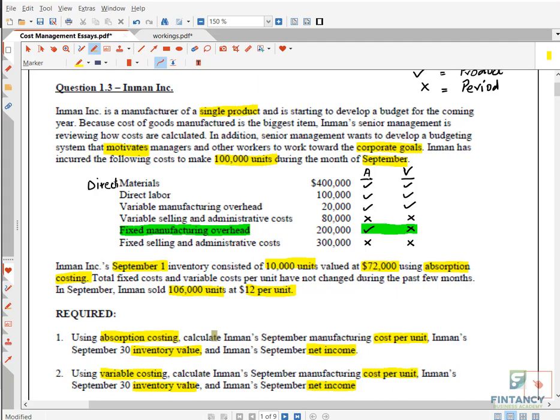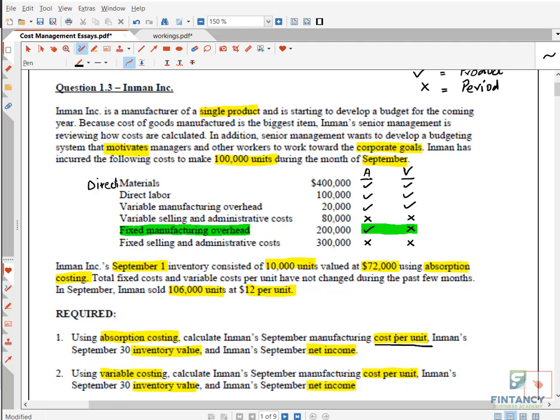All this information we need to get this requirement, which is net income, right? So let us start the question. We will solve it and see how to get the unit cost first of all, then we need the closing stock value, and then we need the net income. So to get the unit cost, when they are saying cost per unit, they are asking you product cost or period cost.